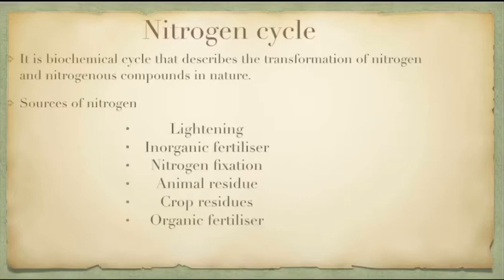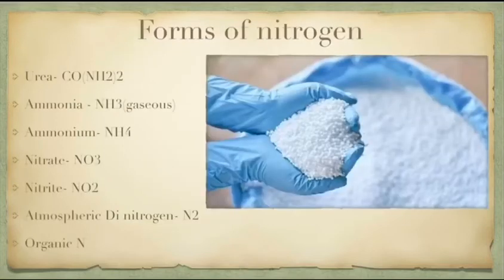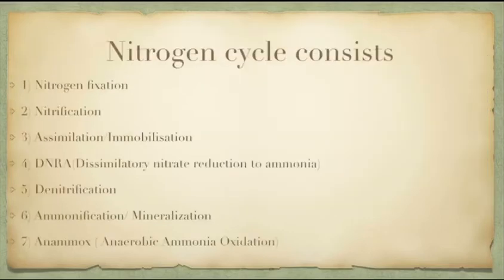So the sources of nitrogen are lightning, inorganic fertilizers, nitrogen fixation, animal and crop residues, and organic fertilizers. The forms of nitrogen are urea, ammonia, ammonium nitrate, nitrite, atmospheric dinitrogen, and organic nitrogen. So, the steps that are involved in the nitrogen cycle are nitrogen fixation, nitrification, assimilation, DNRA, denitrification, ammonification and anammox. We will see all these steps in the nitrogen cycle.